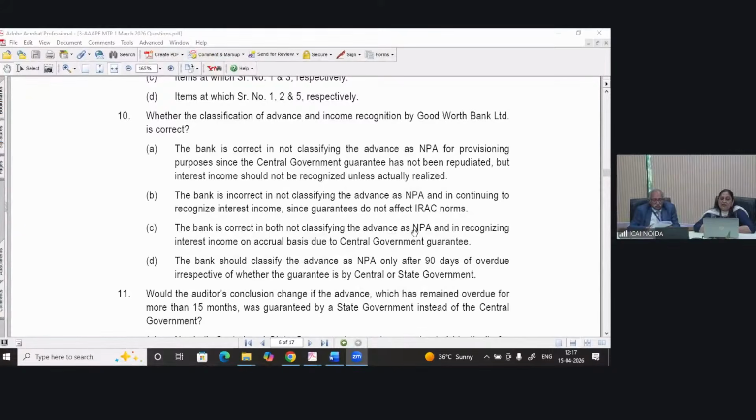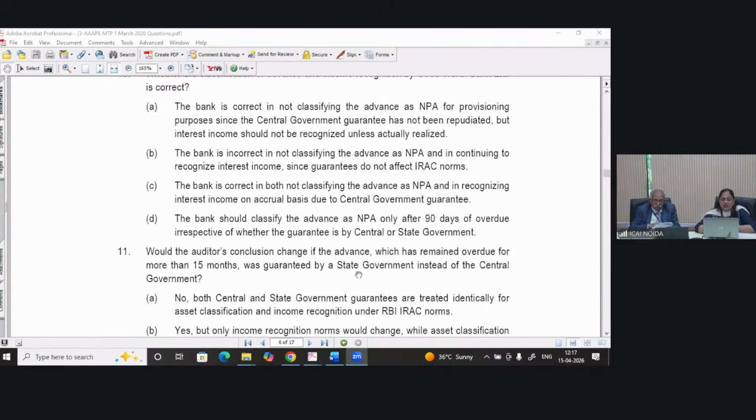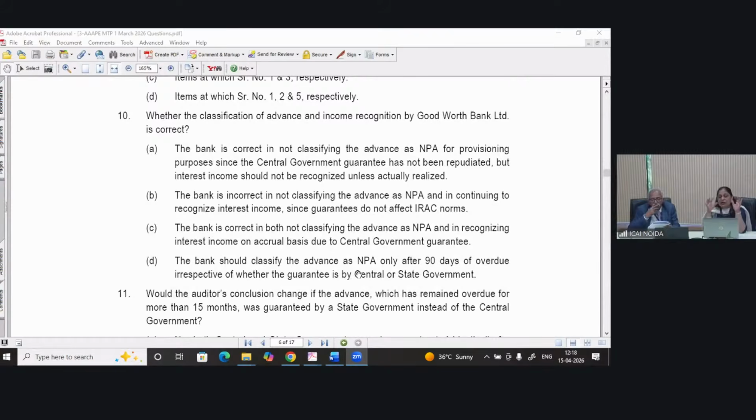Next question is whether the classification of advance and income recognition by Good Worth Bank Limited is correct or not. So first thing, the advance was guaranteed by central government.